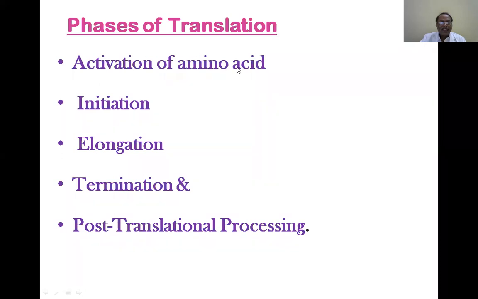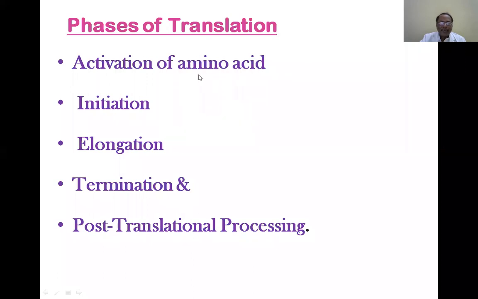So activation. How can the amino acid join the tRNA? Where does it join? We learned in the previous lecture that at the 3' terminal of the tRNA you have the CCA sequence. In that CCA sequence, the last nucleotide is adenine. And in this adenine, a free hydroxyl group is present.